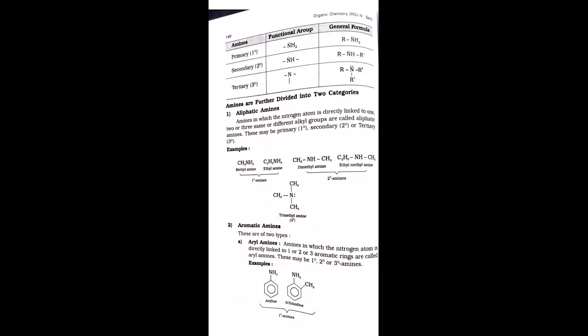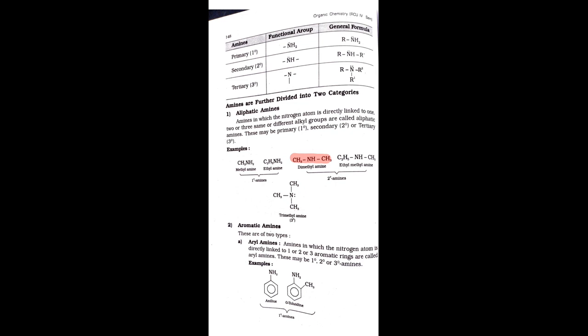In secondary amines, two hydrogens are replaced. Instead of 2H, two methyl groups are attached on either side of the NH. That's why it is called dimethylamine, because two methyl groups are on either side of the nitrogen.